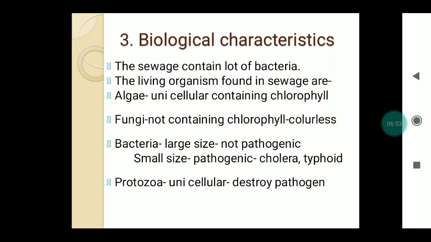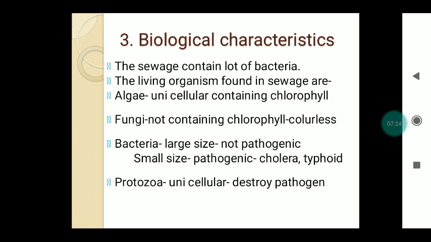So the third characteristic that is very important is the biological characteristics. The sewage contains lots of bacteria. The living organisms found in a sewage are algae, that is unicellular and contains chlorophyll. Chlorophyll is the color pigment which is required for photosynthesis, in which algae by using the photosynthesis process generate new algae and release oxygen into the sewage.